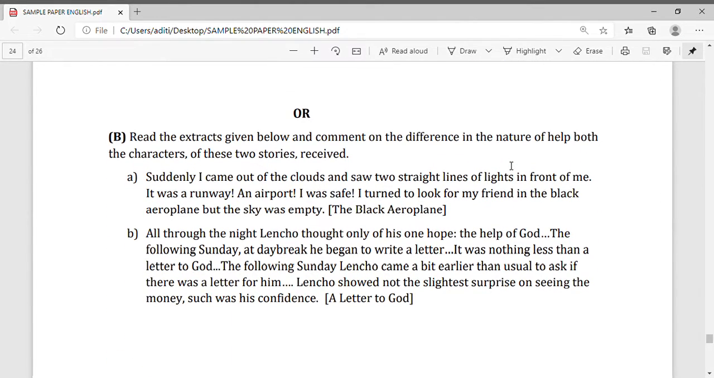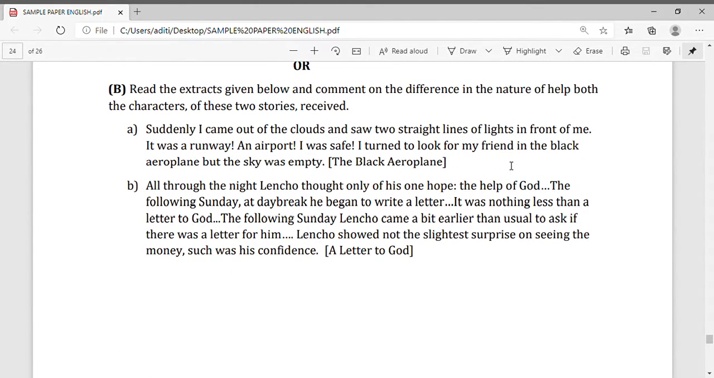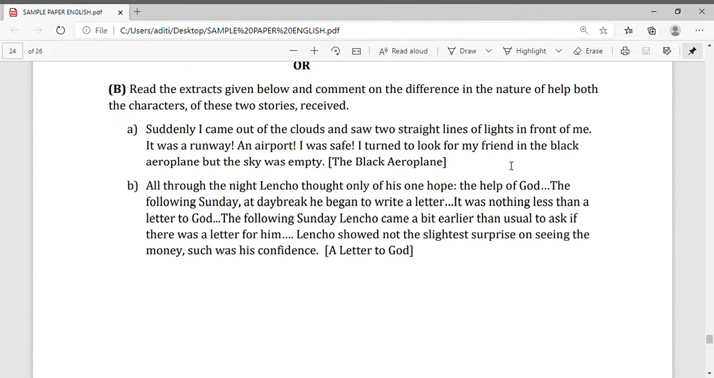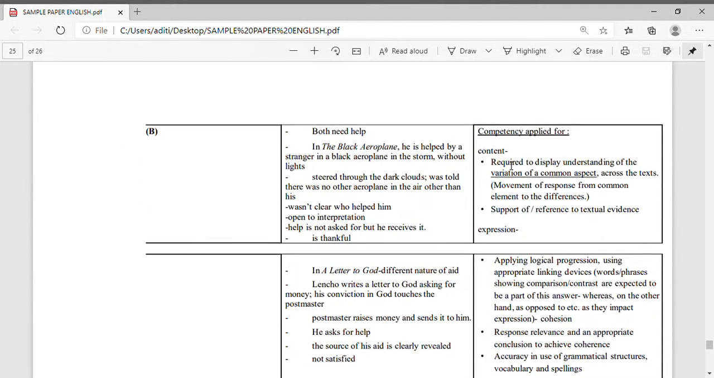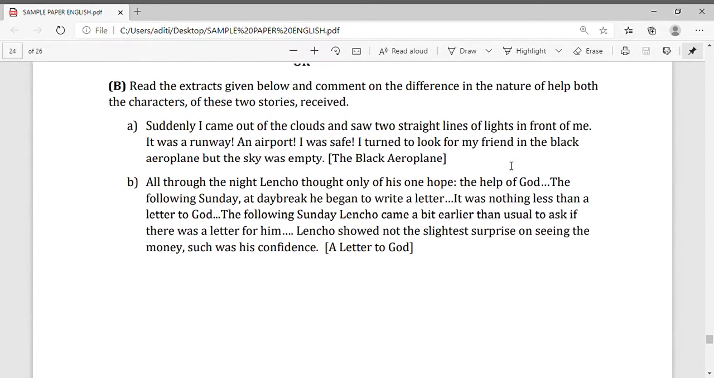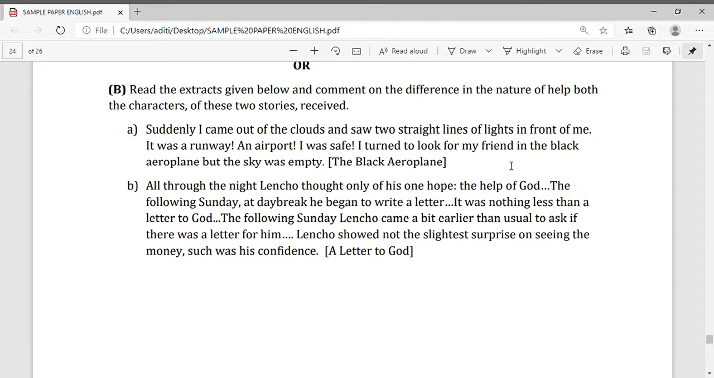Okay. Now question number B. Read the extract given below and comment on the difference in the nature of help both the characters of these two stories received. Now here you can see two stories, A and B. By reading these two stories you have to write. So how you will write? What is the marking scheme for this question? So according to this you can see here both need help. This is from Black Aeroplane and Lencho, The Letter to God. First, question A is from Black Aeroplane and B is from A Letter to God.